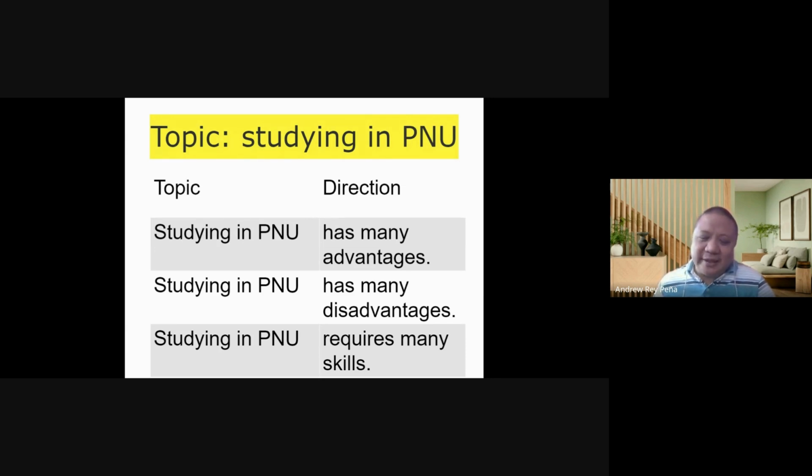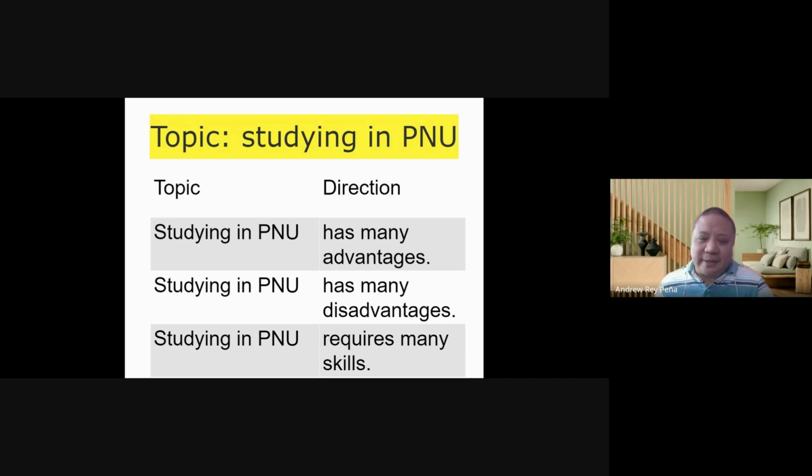because that would be in another paragraph. If you want to talk about the advantages, put it in another paragraph. If you want to talk about studying in PNU has many disadvantages, you put that in another paragraph. But you cannot put both of them in the same paragraph. Also, you can talk about studying in PNU as requiring many skills. So you say studying in PNU requires many skills. And when you have that topic sentence, that means that the paragraph is only about the skills of studying in PNU.